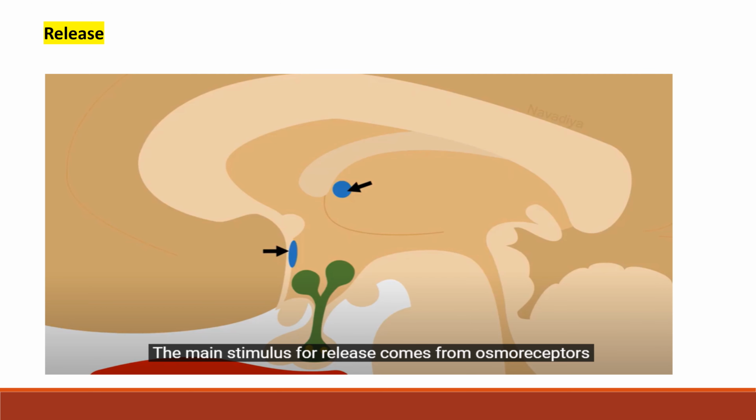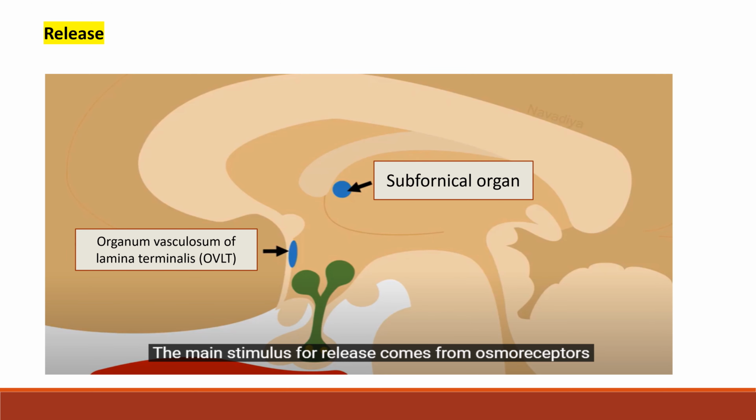Now let's see when vasopressin is released. The main stimulus for release comes from osmoreceptors located at the organum vasculosum of the lamina terminalis and the subfornical organ. In conditions like a rise in osmolarity or a fall in water concentration, like dehydration, osmoreceptors sense it and send information to the supraoptic and paraventricular nuclei, and from there the impulse passes to the axon terminal, causing exocytosis and release of vasopressin into the blood circulation.